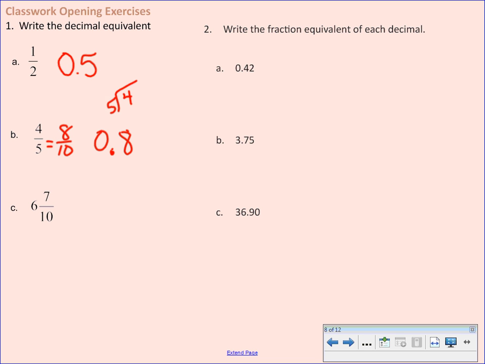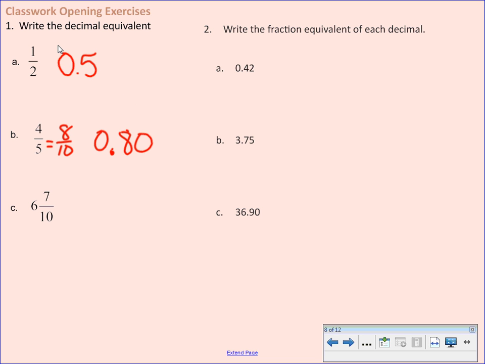Instead of 0.8, I just wrote 0.80. Okay, 8/10 and 80/100 are the same thing. We want to keep it in simplest terms, though, because technically that would have been like 40 over 50, 80/100. They all mean the same thing. They all have the same value.